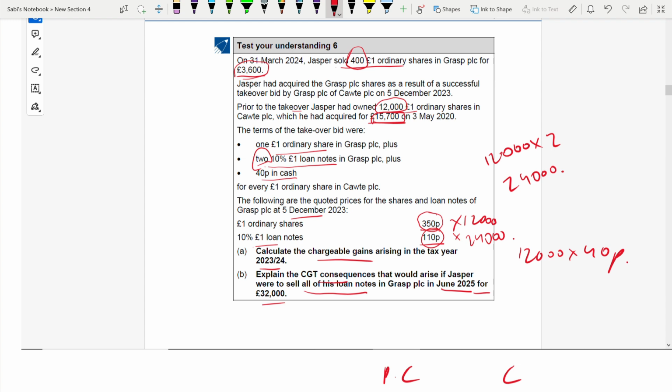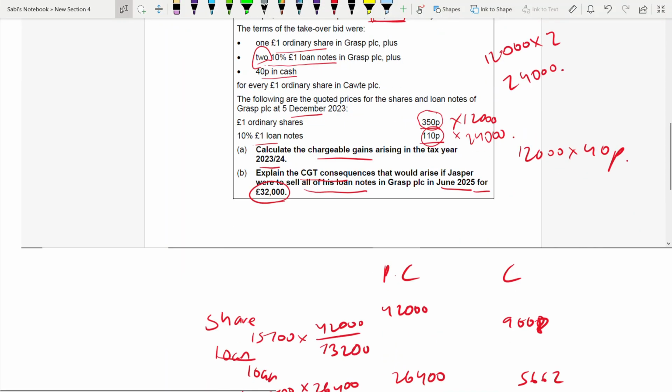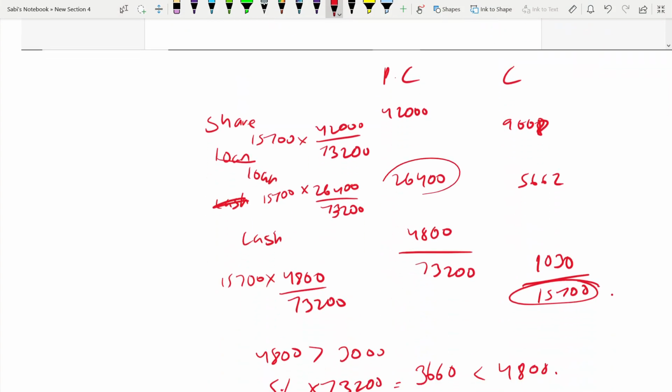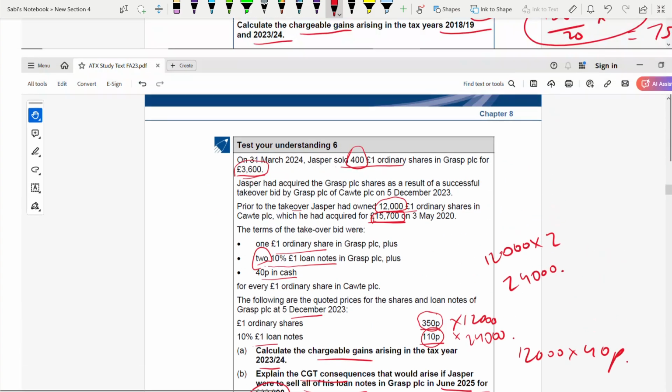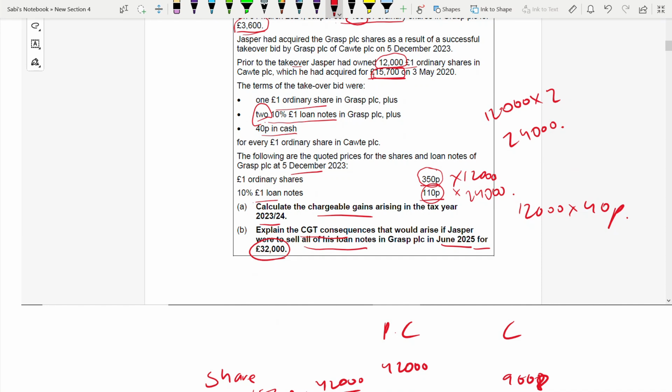Part A is done. Calculate chargeable gain is done. Come into part B. Explain the CGT consequences. If he were to sell all his loan notes for 32,000, what happens? There would be an increase in the value of the loan note, isn't it? Here, loan note was 26,400. Now, loan note increased to 32,000. So how much did it increase? It increased by 5,600. This increase is exempt from CGT.